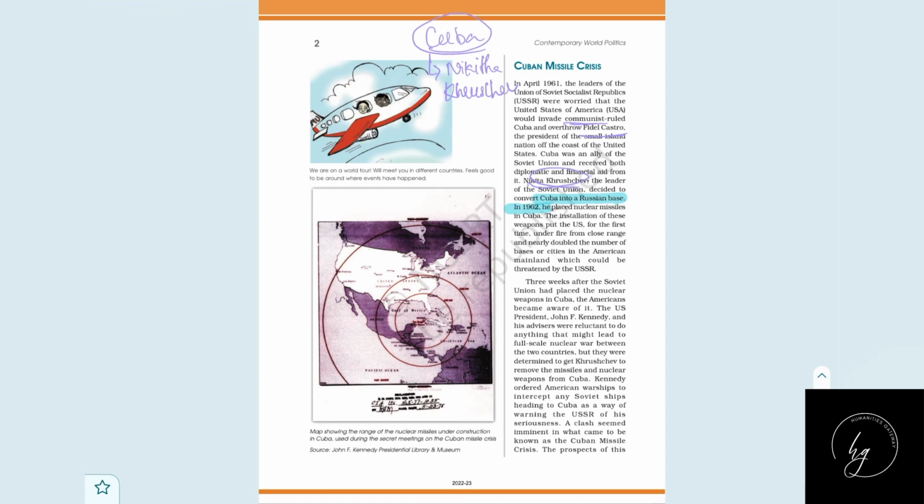So this was a secret mission. After 3 weeks only, John F. Kennedy, the American president, came to know about this. Obviously, he is in a situation where he can't do anything carelessly. If he did a single wrong thing, the US would be under threat and would be attacked. So he wants to compel the USSR to take away these missiles, but he should be very responsible not to convert this into a hot war.